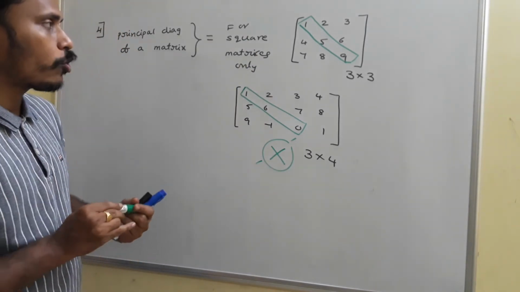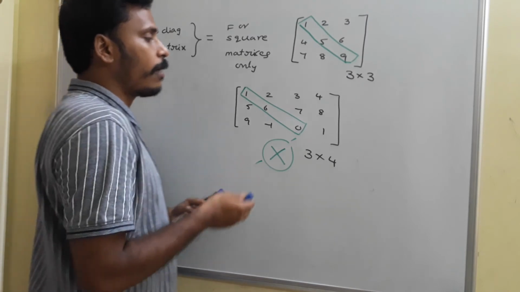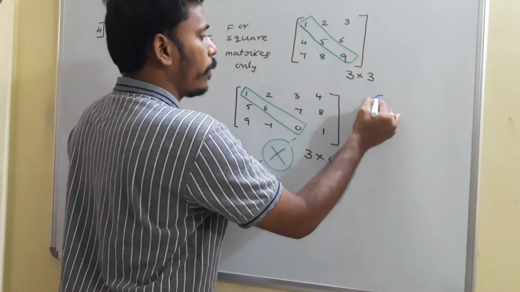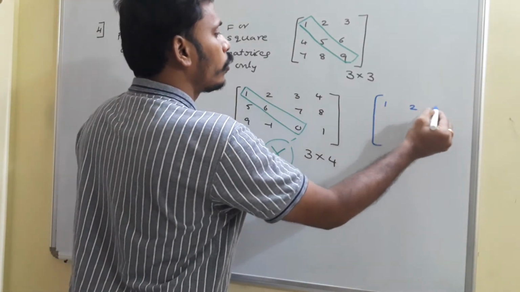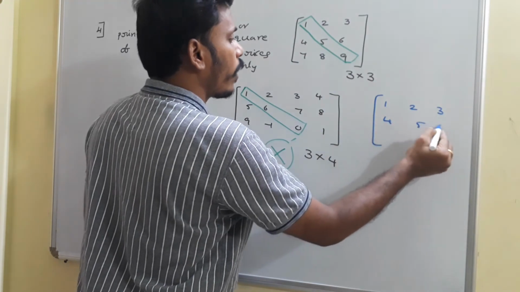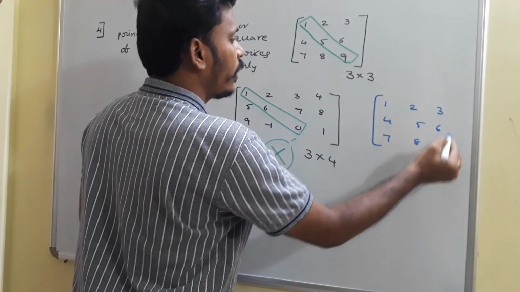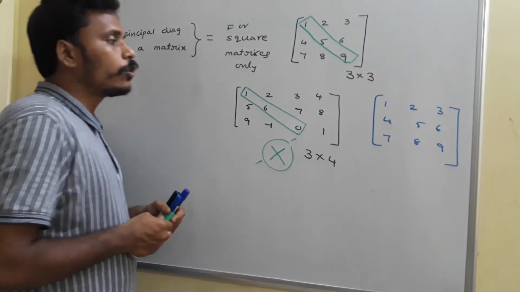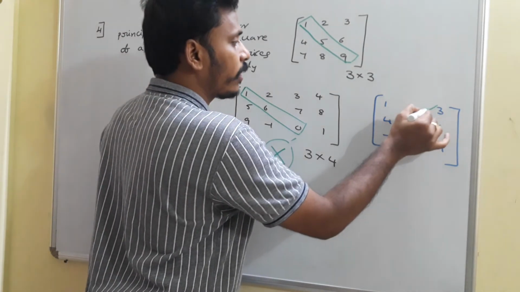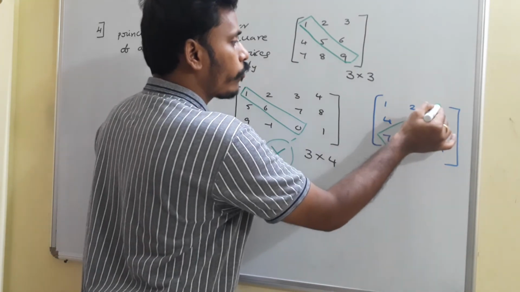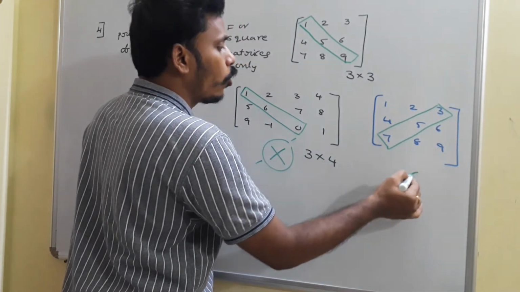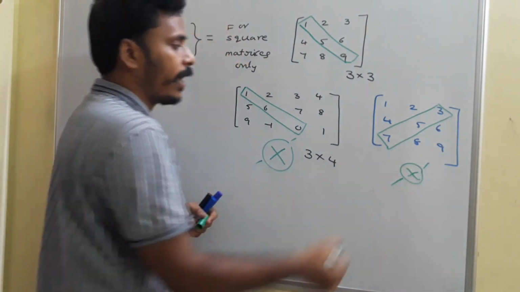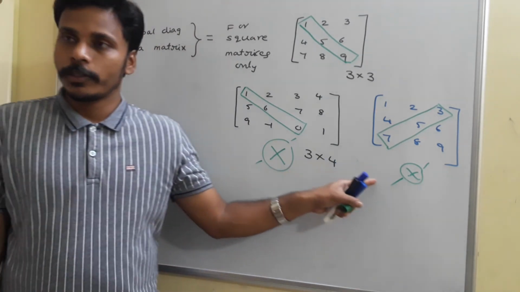And one more confusion students usually get is, for example, if I have a matrix of this format, 1, 2, 3, 4, 5, 6, 7, 8, 9. It is a square matrix, that's good. Don't consider this as the principal diagonal. This is also one of the diagonals, but we don't treat it as the principal diagonal.